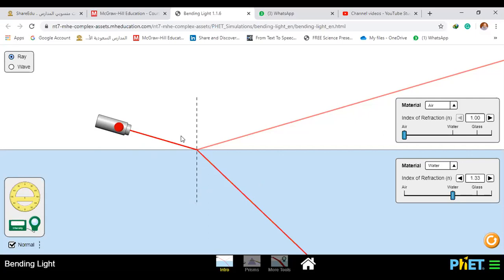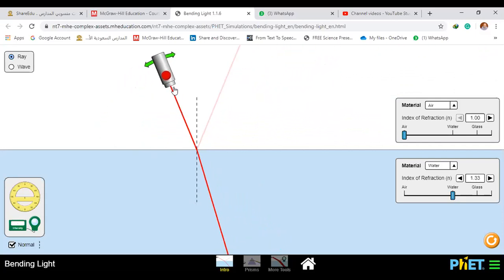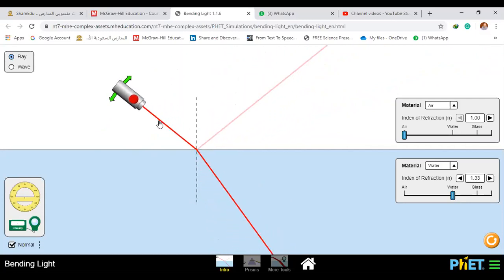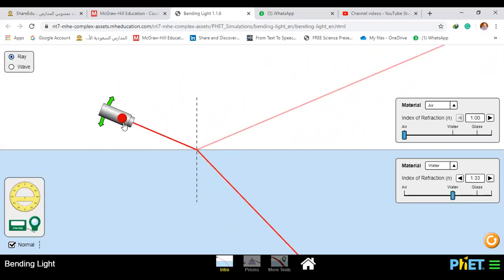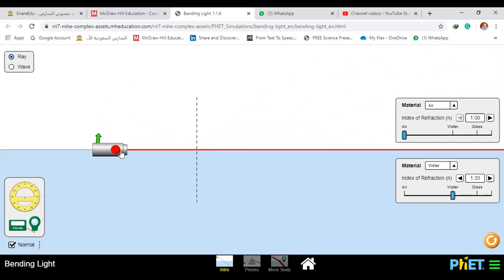What about if you change this ray, if you change this angle to be horizontal, exactly as the line? Who can answer me? Can I answer, Mister?